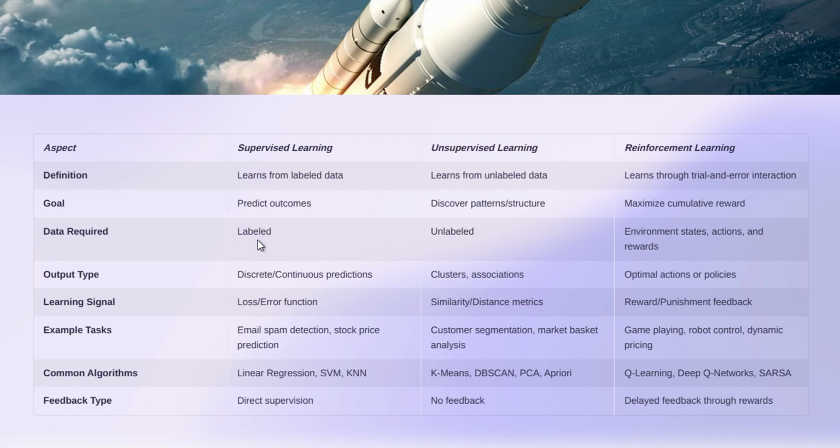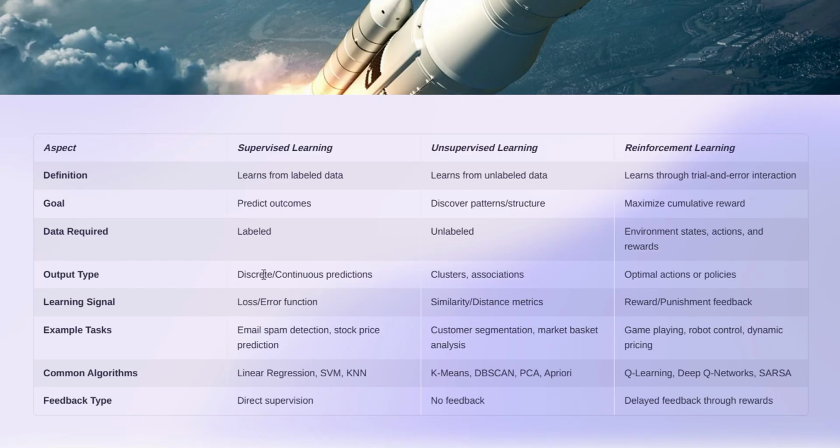That's it. Now here we are using a labeled data set in supervised learning, an unlabeled data set in unsupervised learning, and in reinforcement learning, we have environmental states, actions, and rewards. The system performs some actions, and we give some feedback, and we have the environment states.